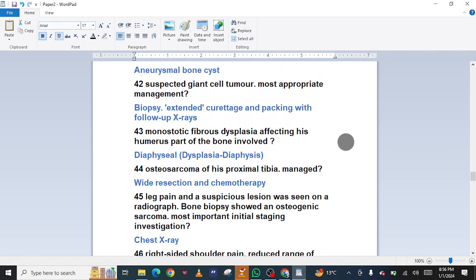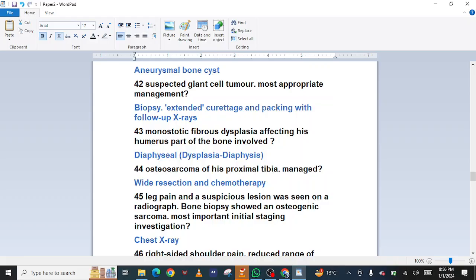42. Suspected giant cell tumor. Most appropriate management? Biopsy, extended curettage and packing with follow-up x-rays. 43. Monostotic fibrous dysplasia affecting his humerus. Which part of the bone is involved? Diaphyseal. 44. Osteosarcoma of his proximal tibia. How is it managed? Wide resection and chemotherapy.